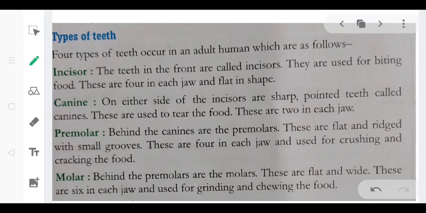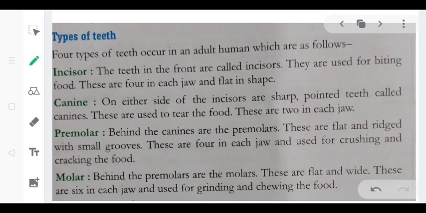When this set of teeth falls off, we start growing permanent teeth. The permanent teeth may last throughout life or fall off during old age. In an adult human there are 32 teeth in the permanent set.